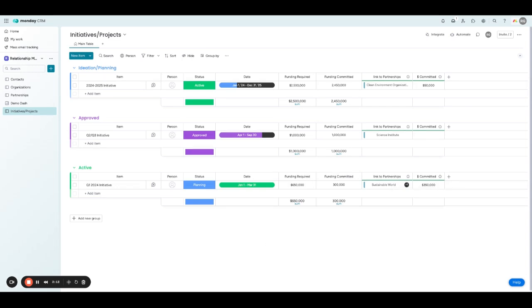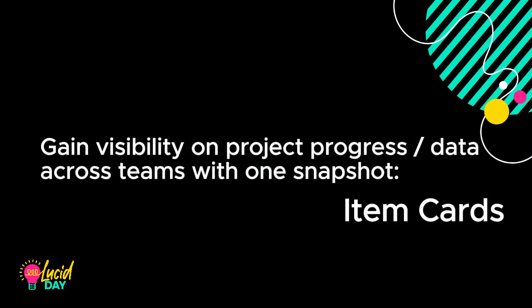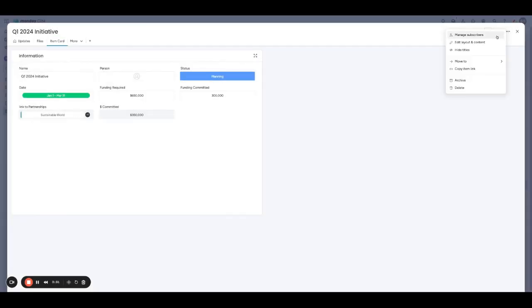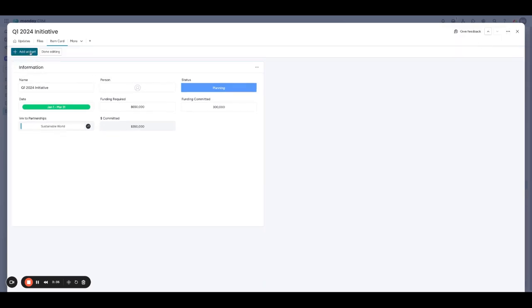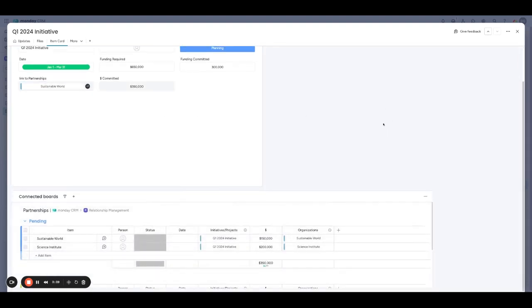One of my other favorite features is based on the Connect Board column, and it is a view on the item. Through the item here, we can add an item card. We can also add the Connected Boards widget. First we'll need to make sure we can edit, and then we'll add this Connected Boards.